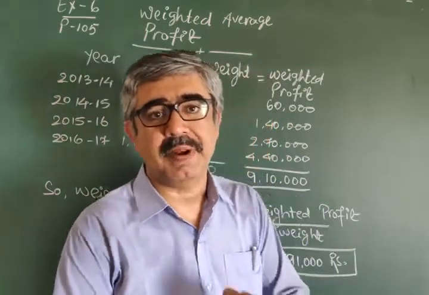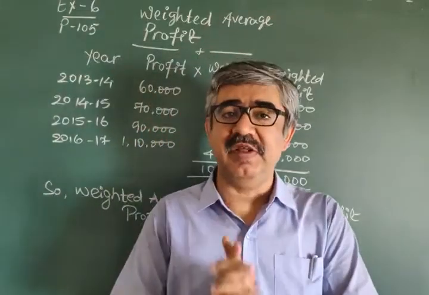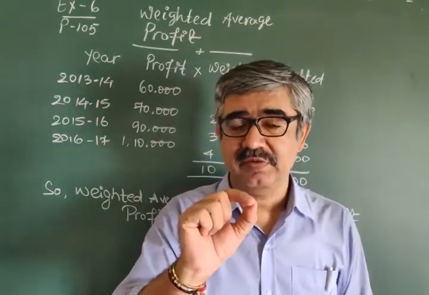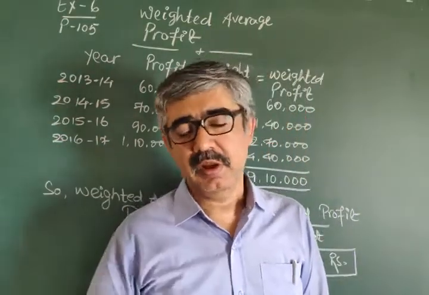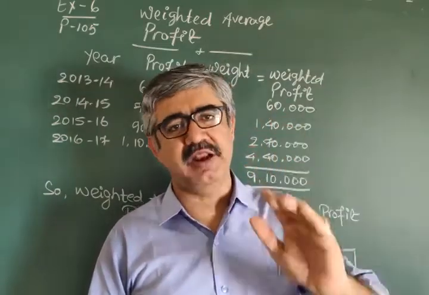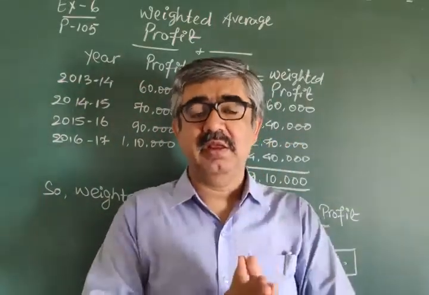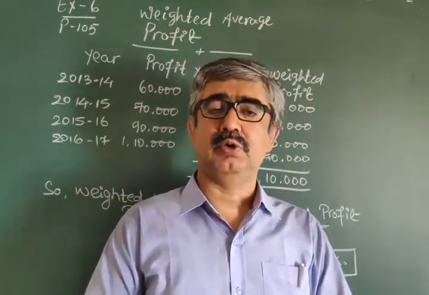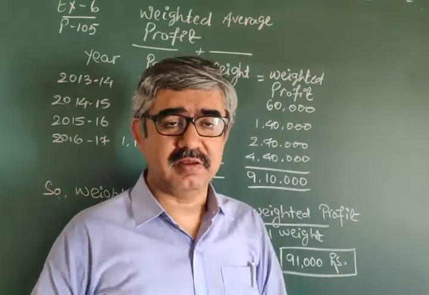But if you are applying weightage average, naturally the weight given to the latest year is maximum. Listen carefully. Now imagine, let's say 2018, 2019, 2020 as an example. Company A is growing fast: 2018, 1 lakh; 2019, 5 lakh; and 2020, 10 lakh is the amount of profit.